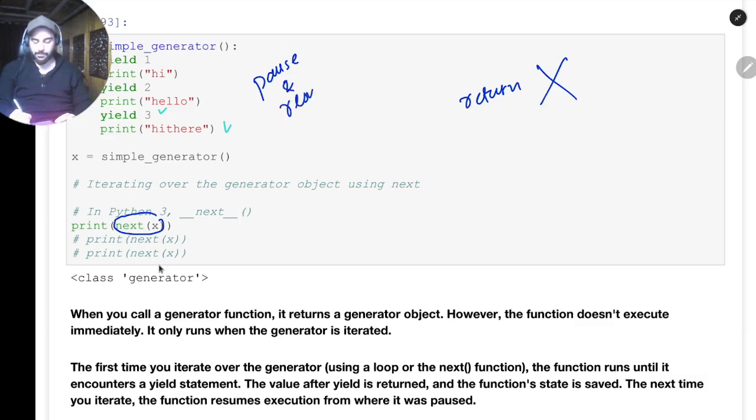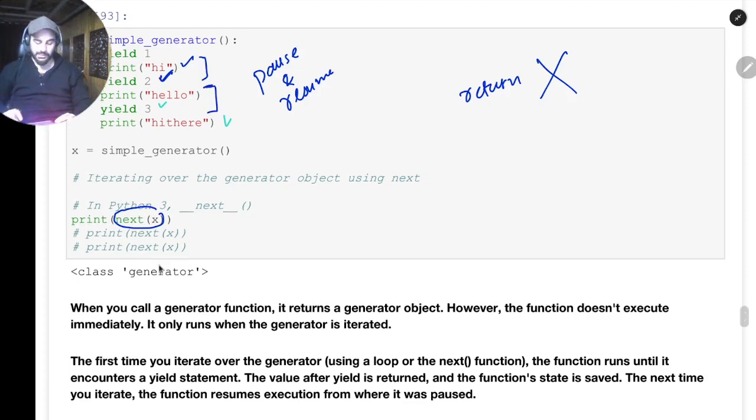So here, as I called it the first time, this one got printed, so it paused right there. When I called it again, then this hi also got printed, then it waited for the next yield. So these two things got printed by the second call. When I called the third time, it again resumed from here. So it will print hello and this 3.